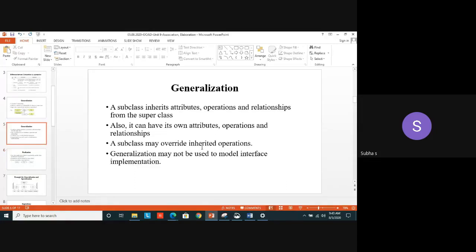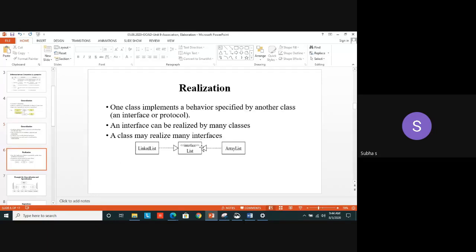Realization. To overcome this drawback, I said generalization is not used to model the interface implementation. Everything we are seeing is for modeling only: how we are modeling the program, how we are modeling the interface, how we are modeling the classes, objects and all. Okay. Especially for interface implementation, we are using another relationship called realization. Yes. Here one class can implement a behavior which is specified by another class. It means what? Either an interface or a protocol.